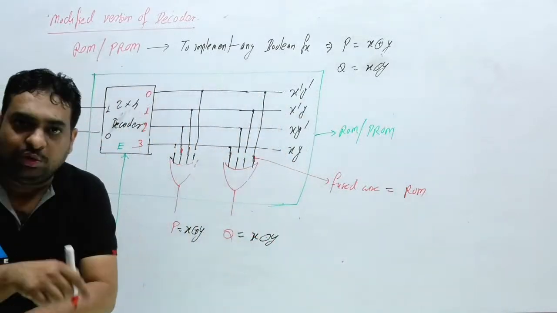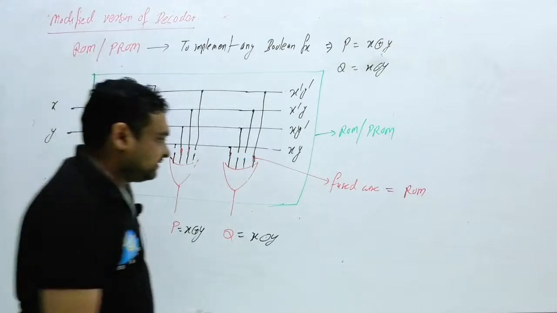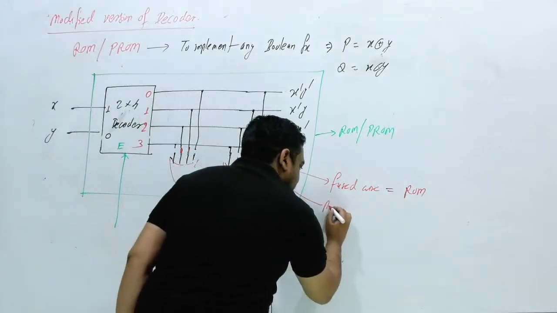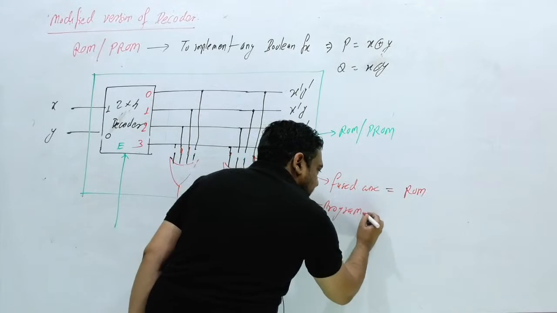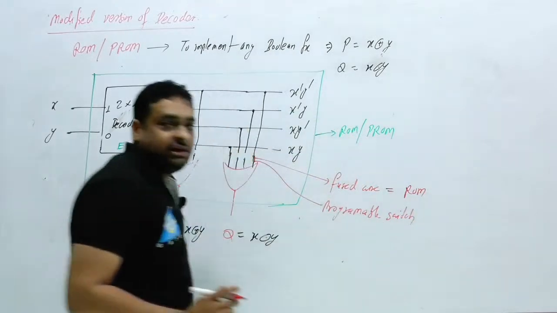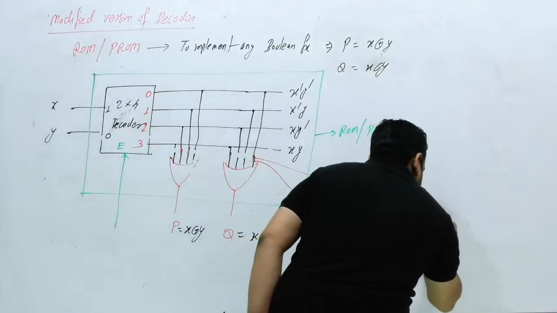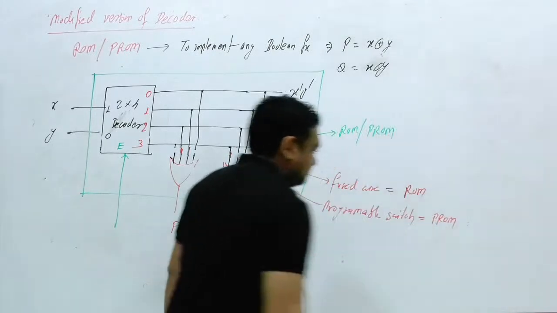Now if you use a programmable switch in place of this fused wire, then you can say this circuit is PROM, programmable ROM.